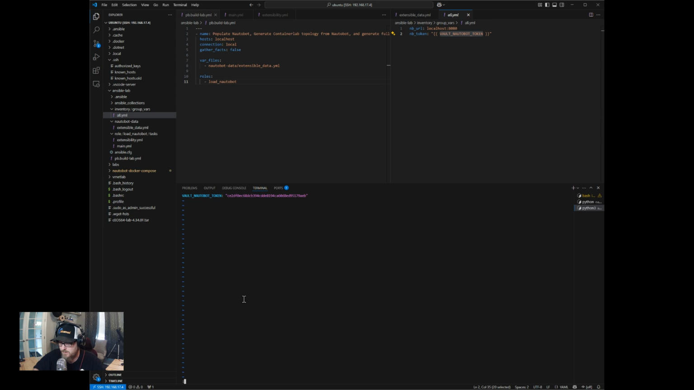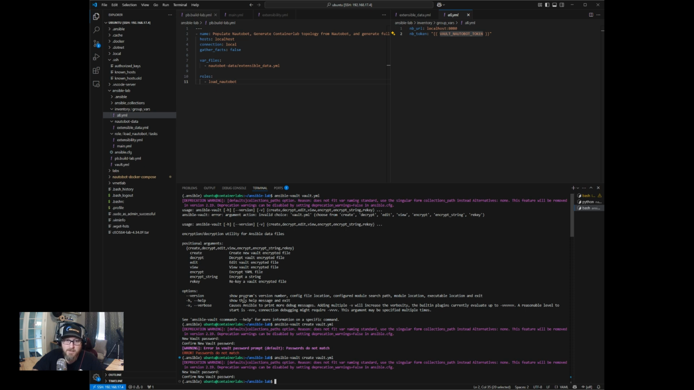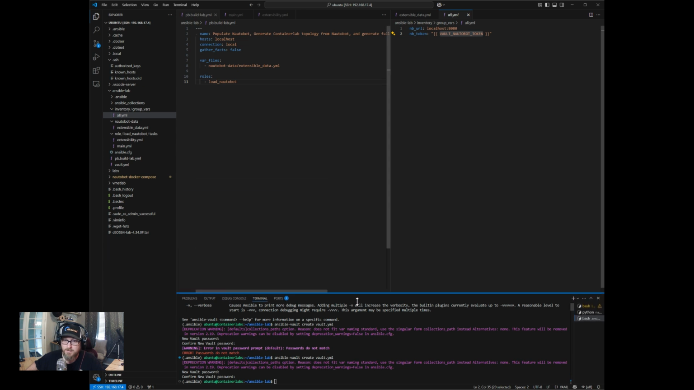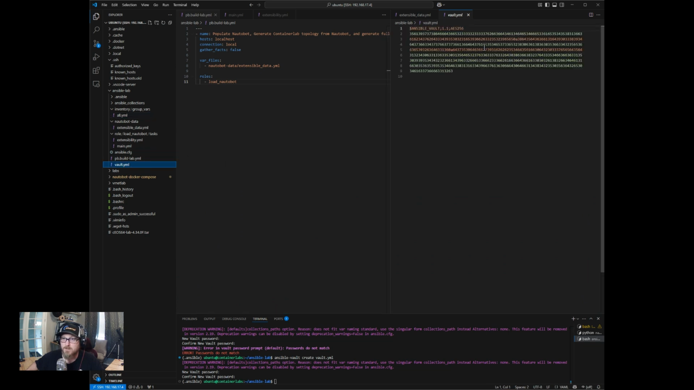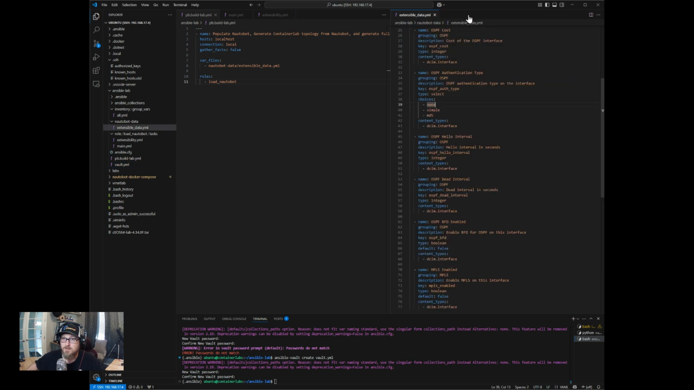Okay, so we'll hit escape to get us out of insert. We'll do :wq for write quit. And now we have a Vault file. Now, let me just show you something fun here. Shrink this down. So if we click on Vault, now it's encrypted. So you can't see it. Nobody else can either unless they know the password. Okay.